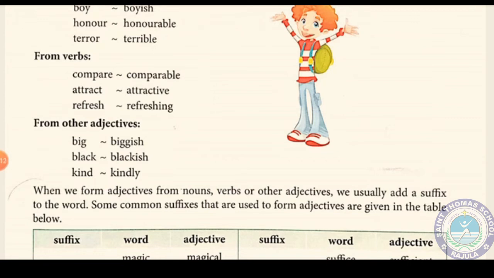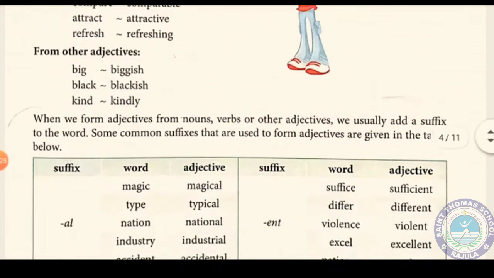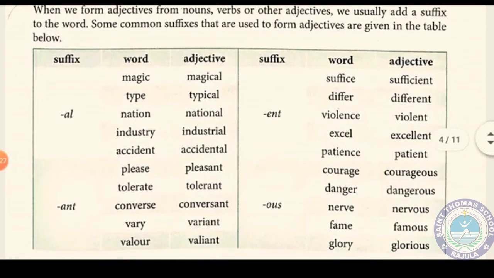When we form adjectives from a noun, verb, or other adjective, we usually add a suffix to the word. Some common suffixes that are used to form adjectives are given in the table below. Here you see, nicely given. If al is there, then magic makes magical; type, typical; nation, national; industry, industrial.